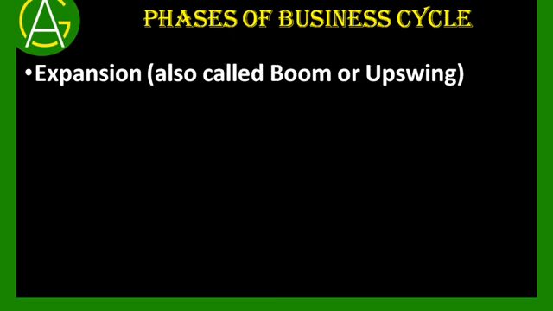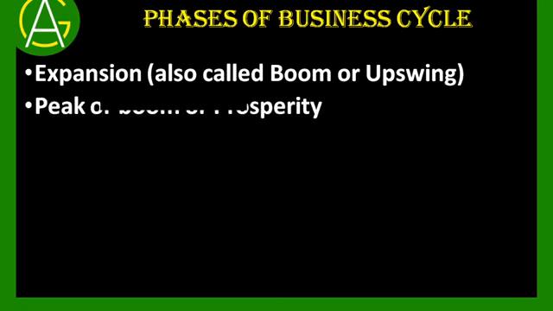Now, there are certain phases of business cycle. The first phase is known as expansion phase, which is also called boom or upswing. Another phase is peak, or it is also known as boom or prosperity phase.